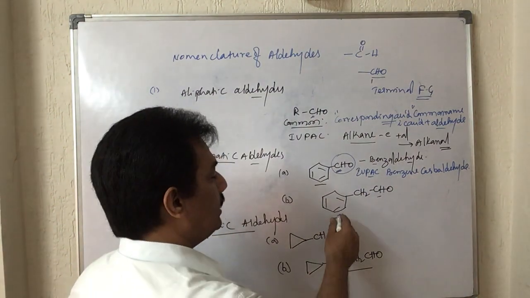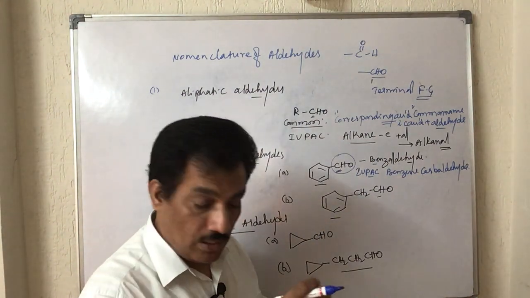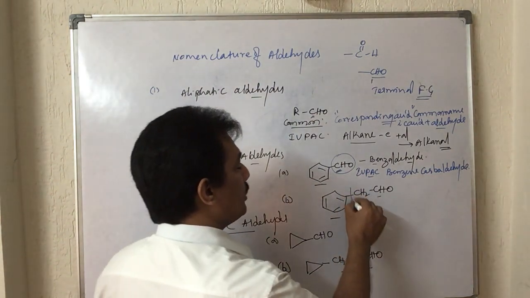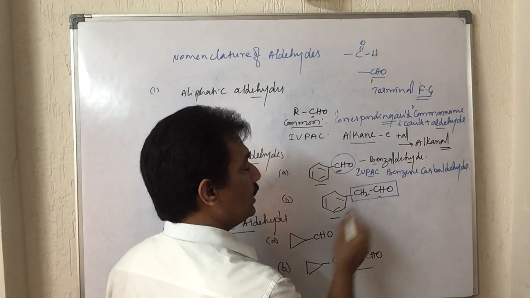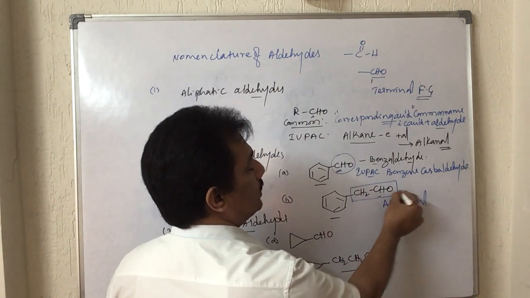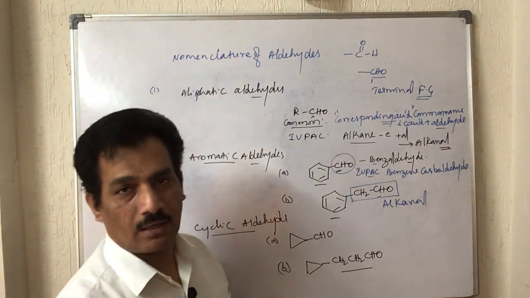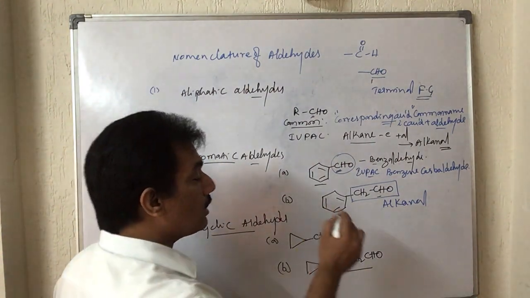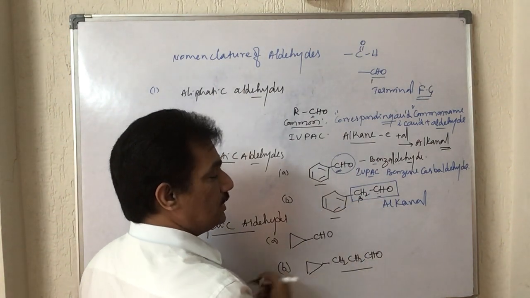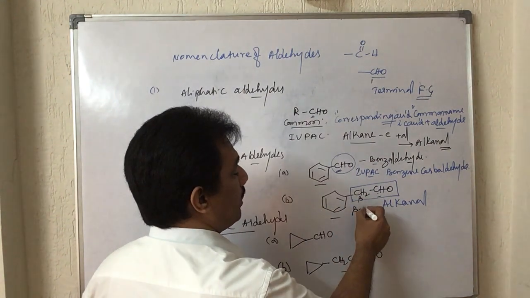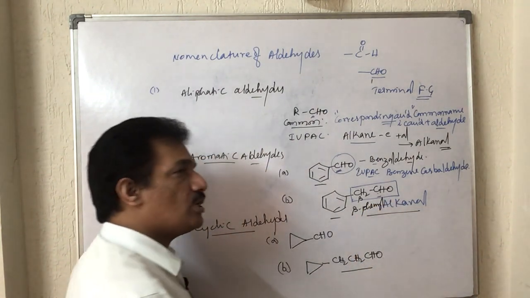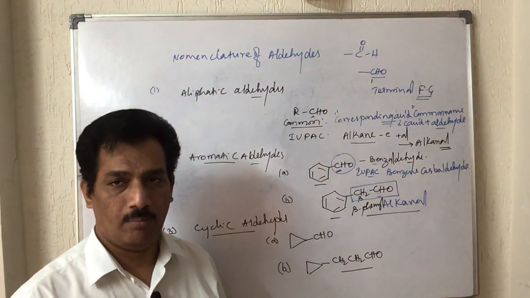And in this case, it is not benzaldehyde. It is not at all a derivative of benzaldehyde. It is coming from an alkanal, because it is a straight chain, that is aliphatic, is it not? And that alkanal has a beta position, on which there is a phenyl group. So beta phenyl alkanal or phenyl substituted alkanal is the common name.